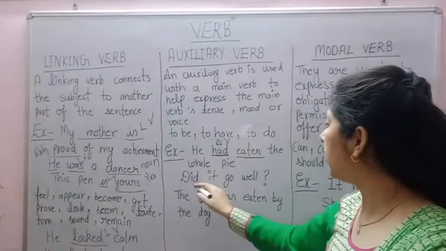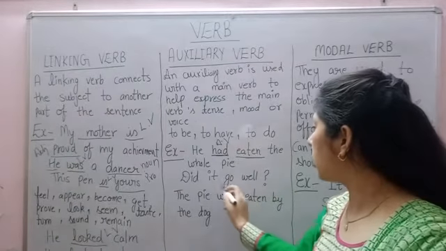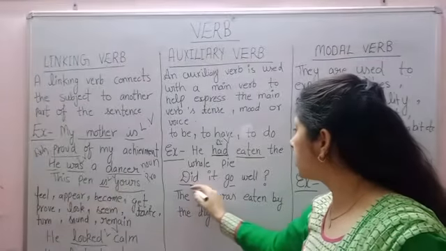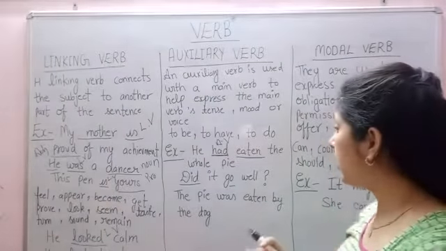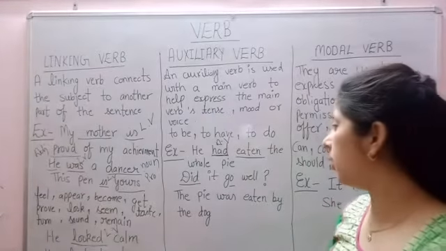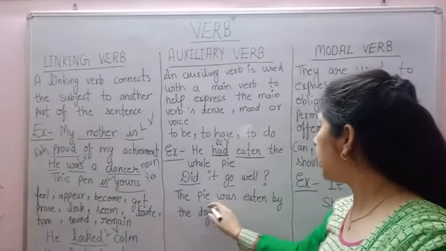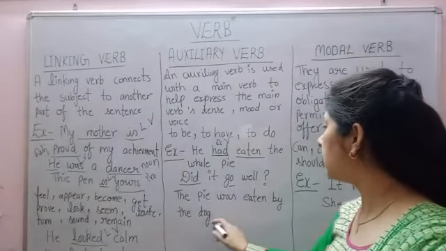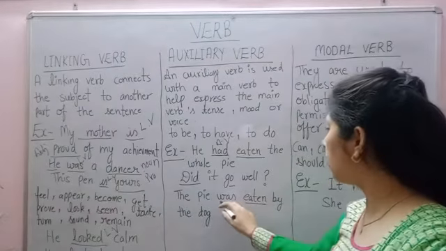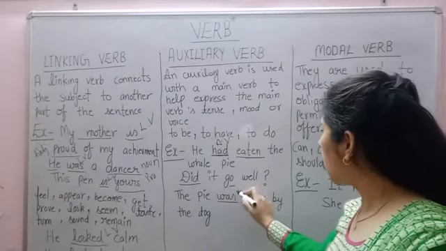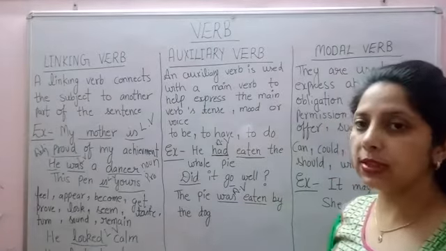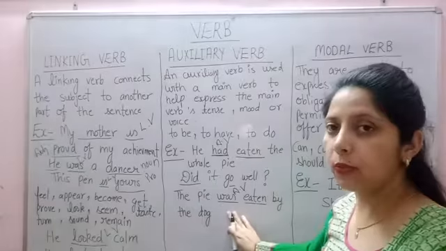Next example, did it go well? So here go is the main verb and did is the auxiliary verb, and did is expressing that the sentence is in interrogative mood. Next example, the pea was eaten by the dog. Here eaten is the main verb and was is the auxiliary verb, and was is expressing that the sentence is in passive voice.